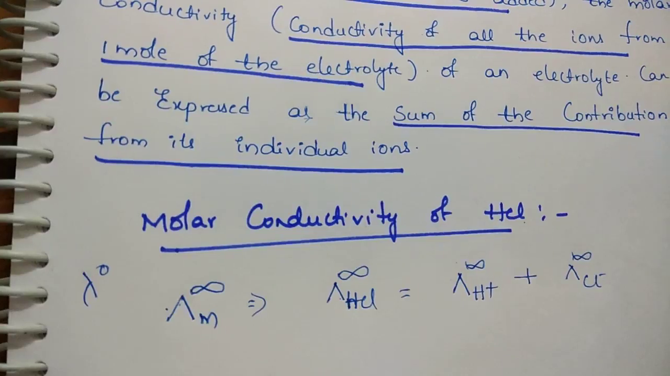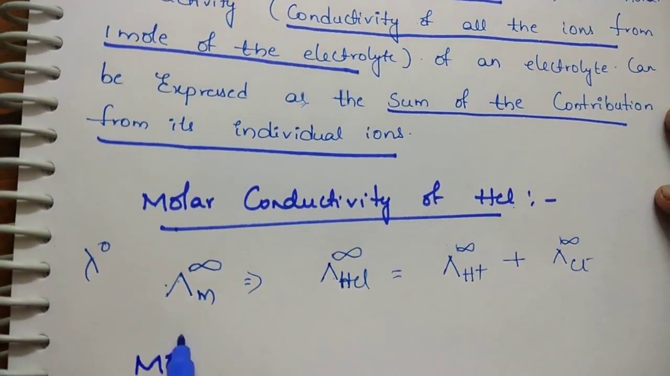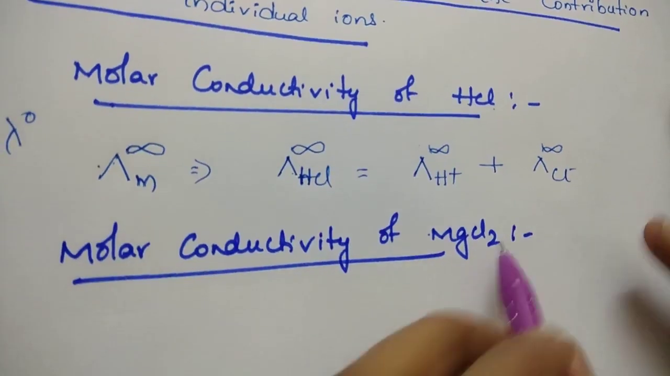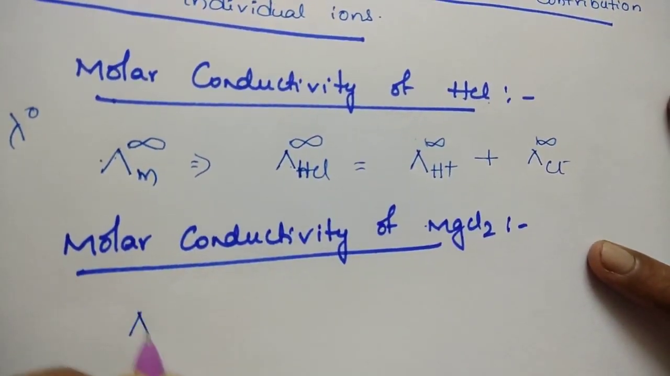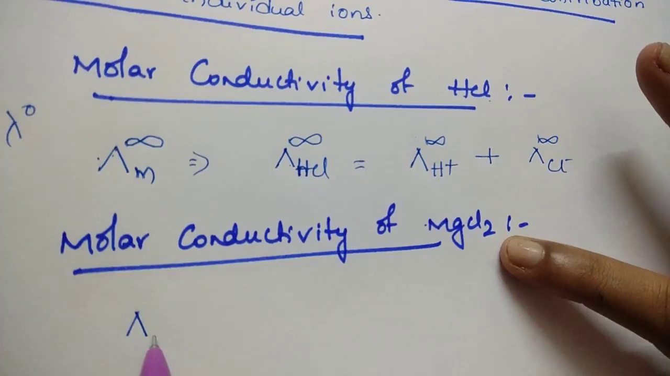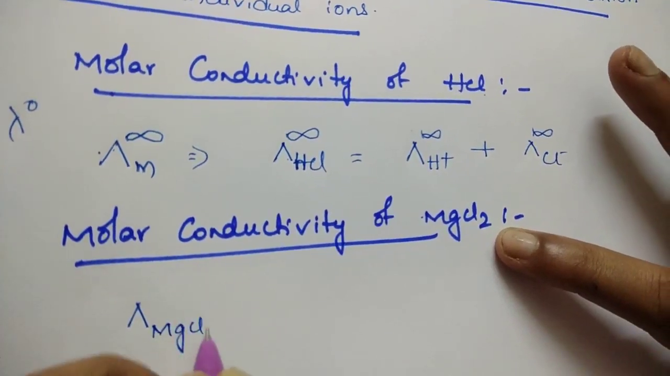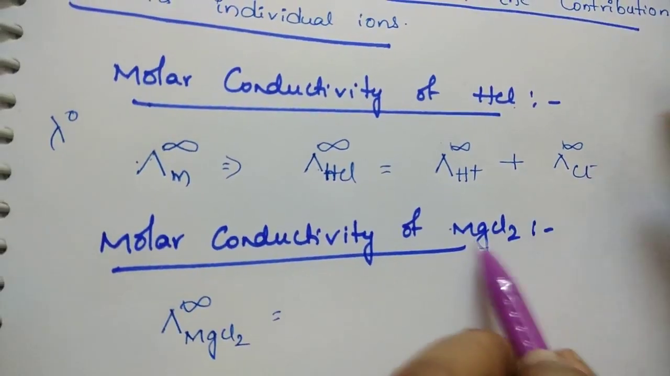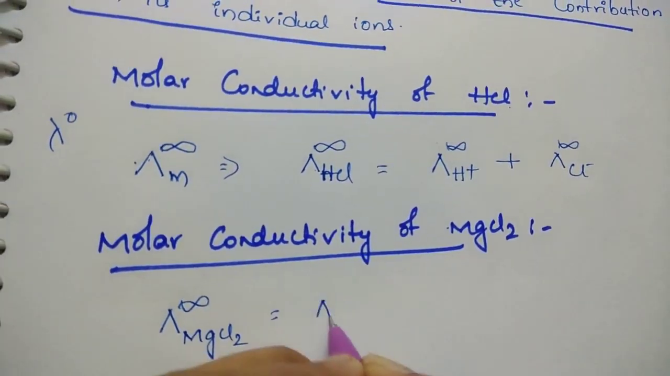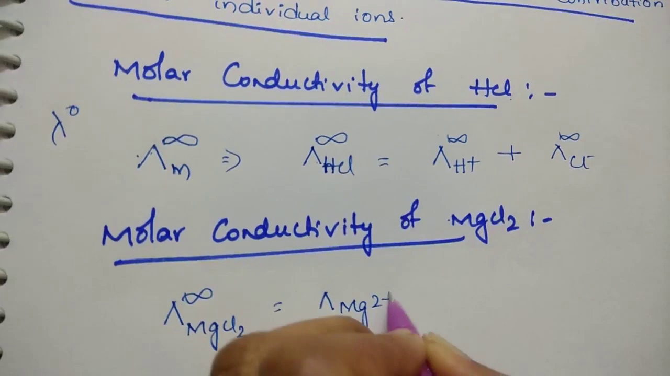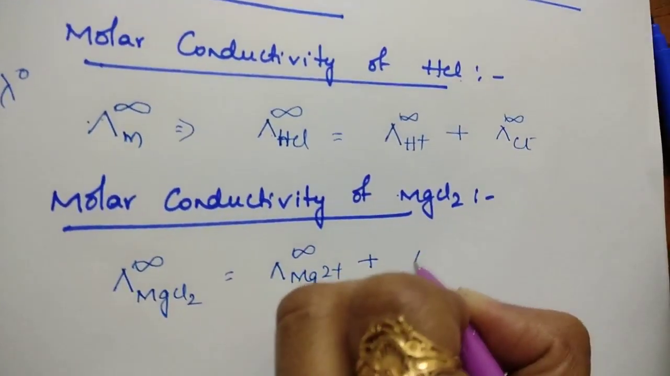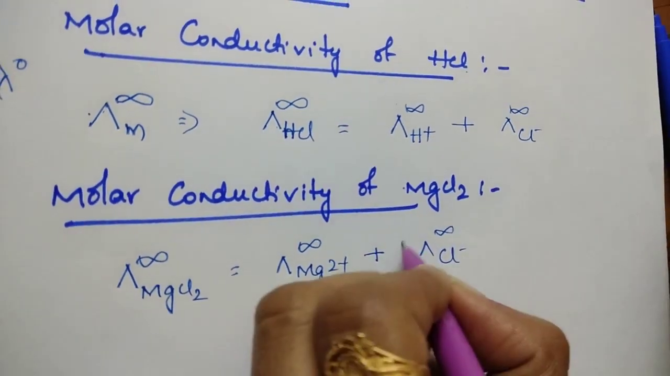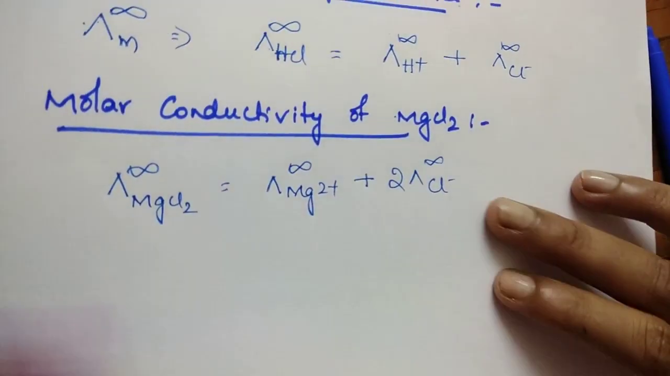Suppose molar conductivity of MgCl2. According to Kohlrausch law, the molar conductivity of magnesium chloride at infinite dilution is equal to both the cations and anions: molar conductivity of magnesium ion at infinite dilution plus molar conductivity of Cl minus at infinite dilution. How many ions are there? 2 chloride ions are there.